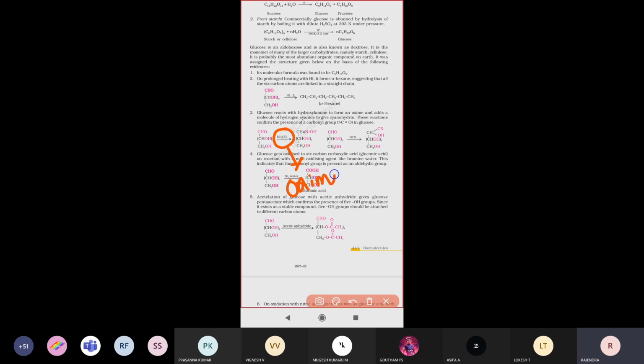When a glucose molecule reacts with hydrogen cyanide, cyanohydrin will be forming there.